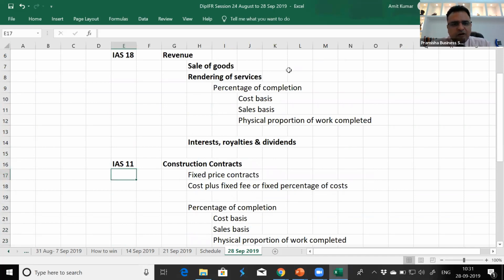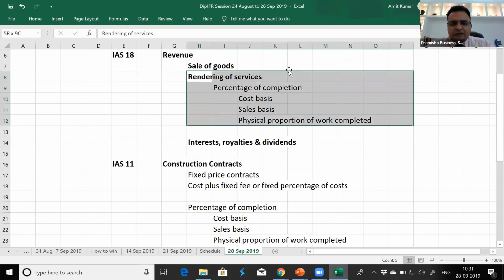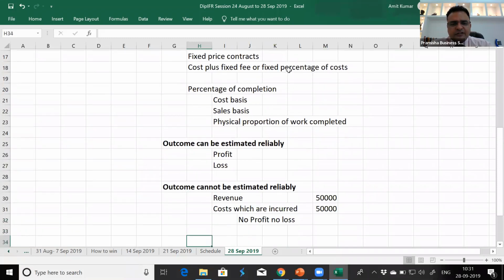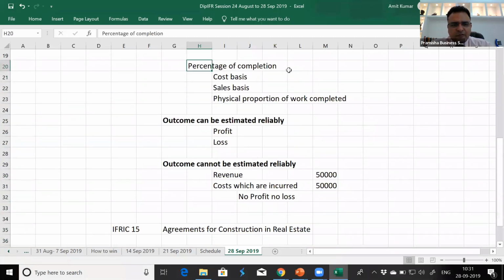So can I club it into one? Rendering of services was also treated in the same manner: percentage of completion, cost basis, sales basis, physical proportion of work completed. Construction activities were also being treated in the same manner, that there was an option of percentage of completion, and we could use 3 methods: cost basis, sales basis, physical proportion of work completed.